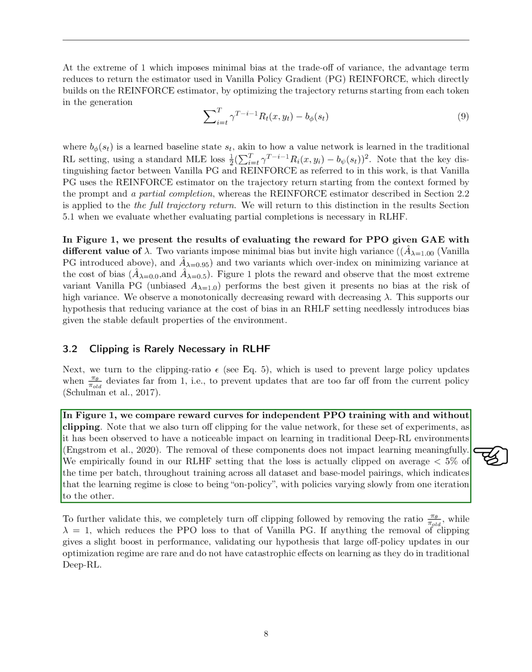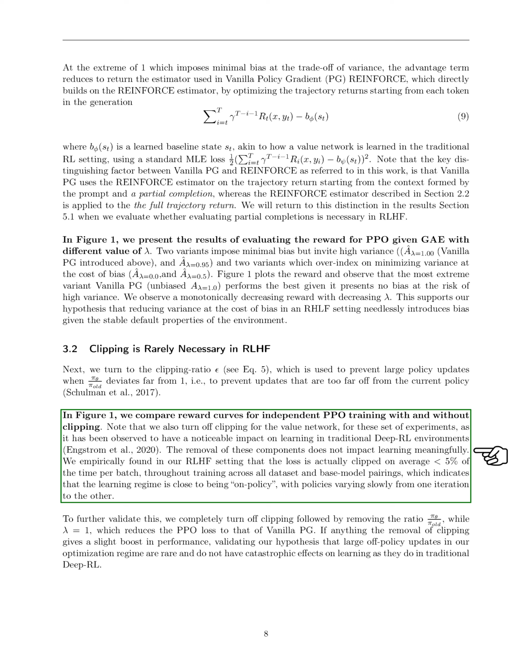Through our experiments, which involved comparing reward curves from training with and without clipping, we found something interesting. We also chose to disable clipping for the value network in these experiments, as its impact on learning has been noted in traditional deep reinforcement learning environments. However, removing these components didn't significantly affect the learning process. Our findings in the RLHF setting revealed that the loss was clipped less than 5% of the time per batch during training, across all datasets and model pairings. This suggests that the learning process is mostly on policy, with policies changing gradually from one iteration to the next.